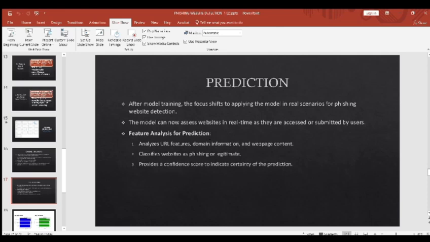Predictions: after model training, the focus shifts to applying the model in real scenarios for phishing website detection. We have feature analysis for prediction. It analyzes URL features, domain information, and web page content. It classifies websites as phishing or legitimate. It provides a confidence score to indicate the certainty of the prediction.